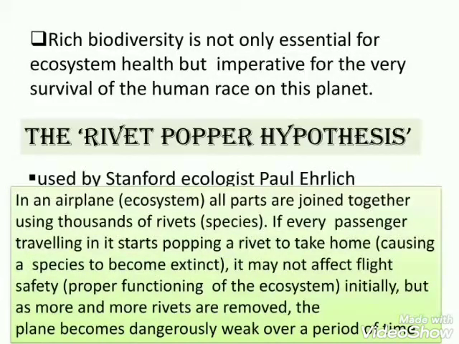So Paul Ehrlich considered the whole ecosystem as an airplane and all the species as rivets. If every passenger present in the ecosystem takes one rivet out of that airplane, initially it may not affect the species or the functioning of the ecosystem, but later on, as time passes, the plane, or the ecosystem, becomes dangerously weak as more and more rivets are removed from the airplane.